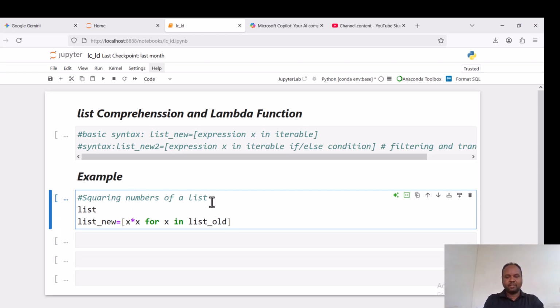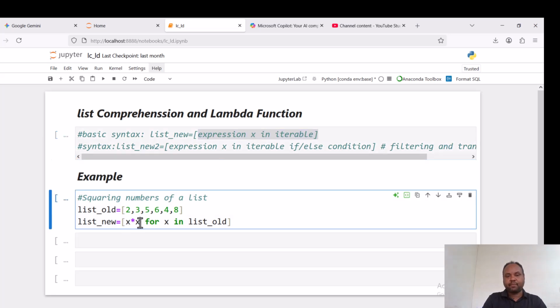This list_old is given here as the numbers 2, 3, 5, 6, 4, 8. The intention is to obtain the square of each number within list_old. The square of 2 is 4, the square of 3 is 9, the square of 5 is 25, the square of 6 is 36. To obtain this list of squares, we apply this single line. This is list comprehension.